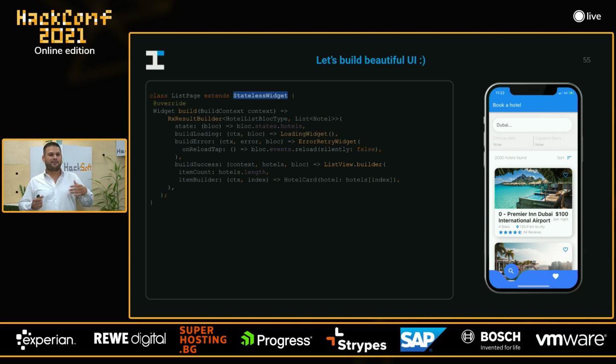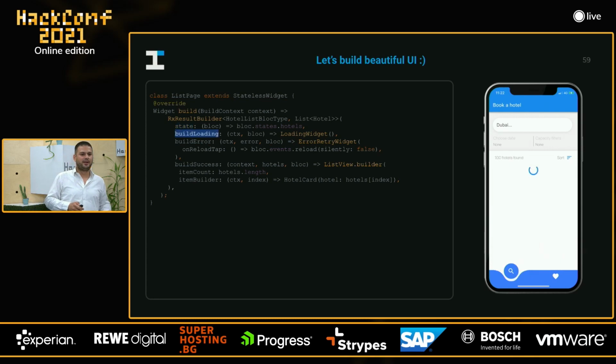What we have? We have list page, which of course extends stateless widget. We don't want to keep any state within the UI, right? So what we use? We use Rxbox Builder, which is part of Flutter Rxbox. Of course, there are plenty of widgets. This is just one of them. So then we need to specify the contract, the interface of our bloc, which is hotel list bloc type, and then we need to specify the state of our bloc. Remember, we could have multiple states per bloc, and that's why we want to specify which exactly state we want to listen to.